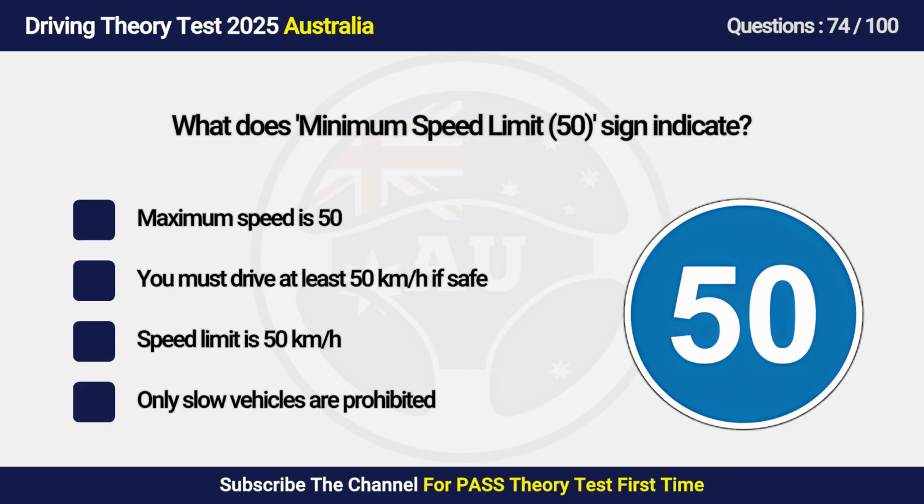Question 74. What does a minimum speed limit 50 sign indicate? A. Maximum speed is 50. B. You must drive at least 50 km per hour if safe. C. Speed limit is 50 km per hour. D. Only slow vehicles are prohibited.